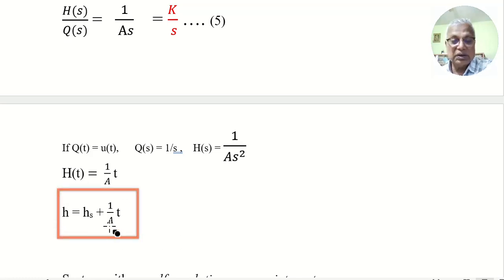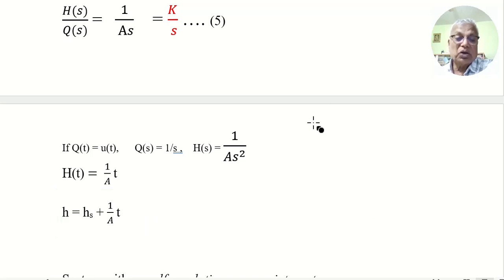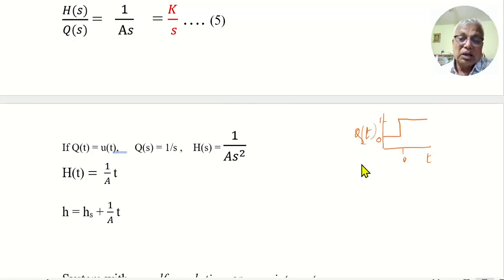It continuously increases with time. You give a step input. Step input is bounded, right? So I give a step input, Q of t equal to u of t. But what is the response I get? The response is a continuous ramp function.